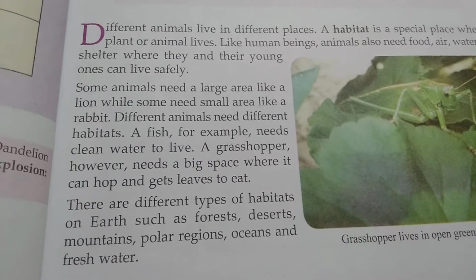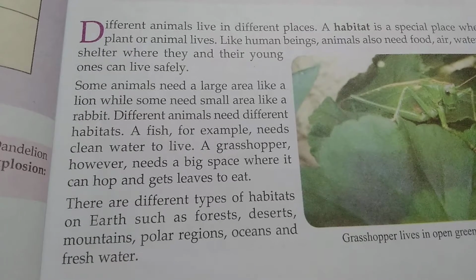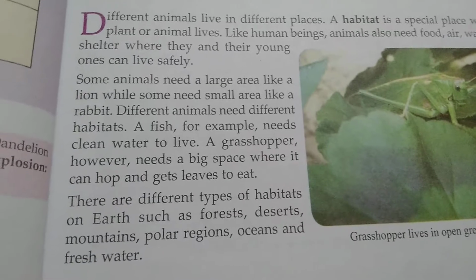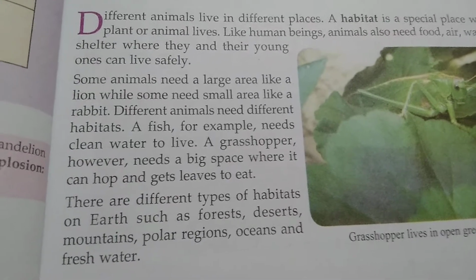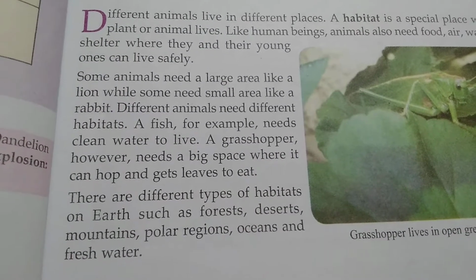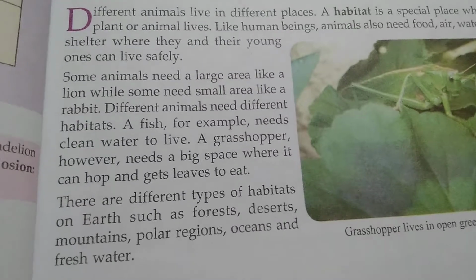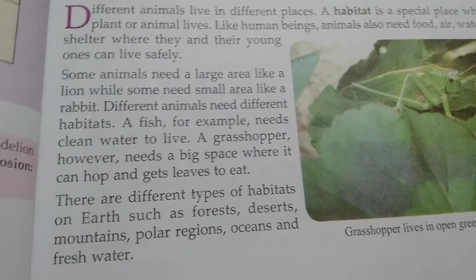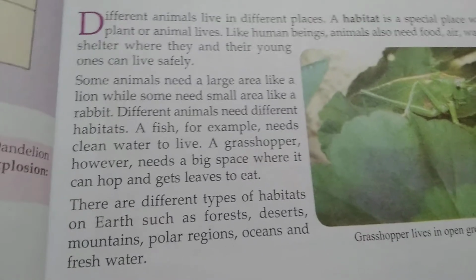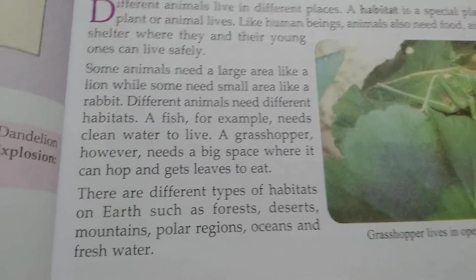A grasshopper needs a big space. Grasshopper is a small insect, but it needs a big space where it can hop and get leaves to eat. Usually, we can see grasshoppers where plants and trees are more. Grasshopper always eats leaves.